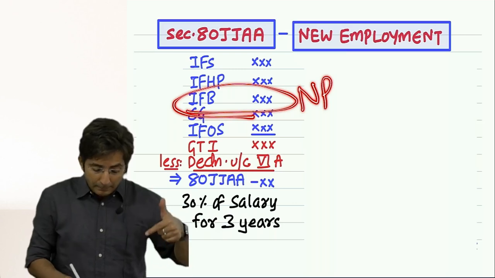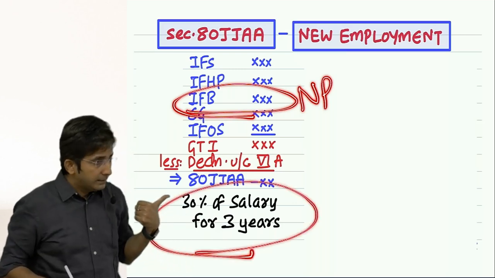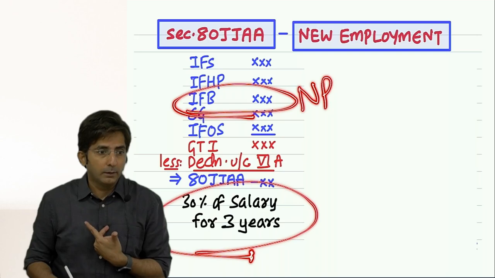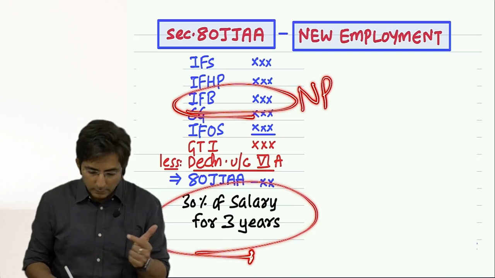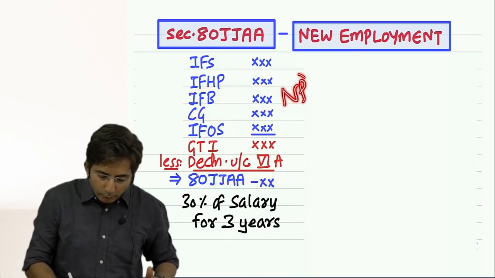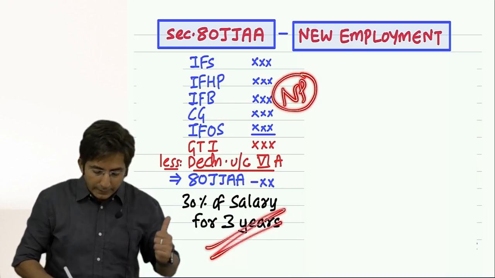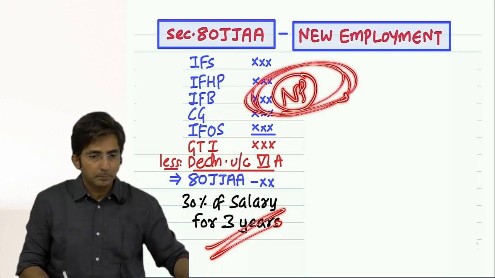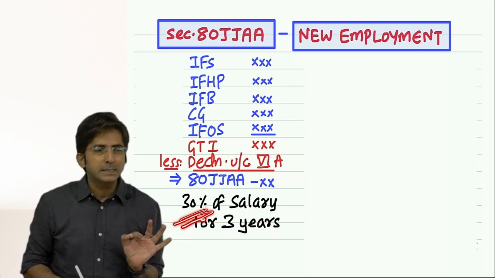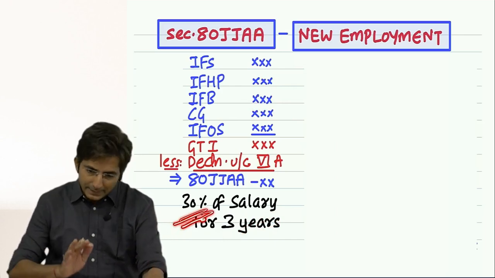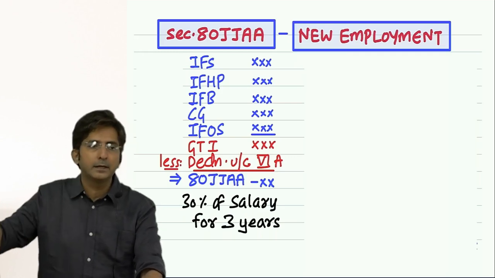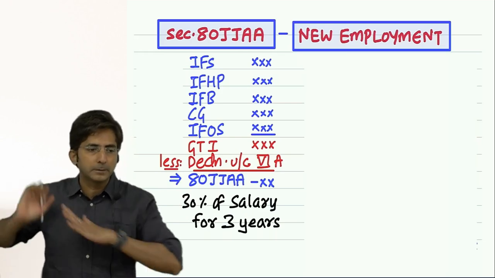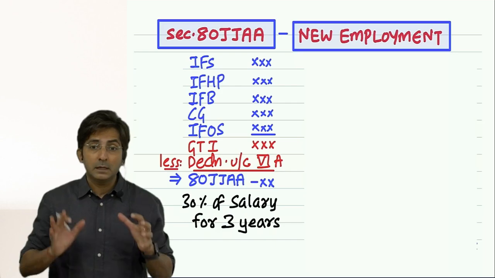Plus I am getting deduction in 80JJAA also. That is only for the new staff. But whatever. Did you notice that or not? Here you are getting deduction for all staff, and here you are getting it for new staff. And here you deduct full salary in one shot. But here only 30% salary deduction you will get this year. Then next year again 30%, next year again 30%. The deduction is allowed in 3 different years, 30%, 30%, 30% like that. But it is a double deduction.